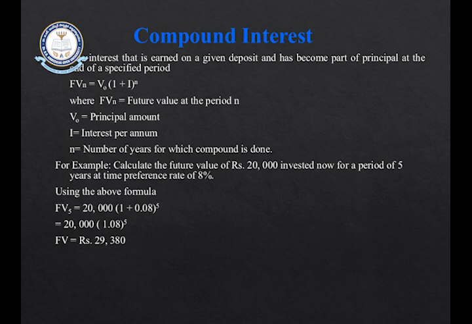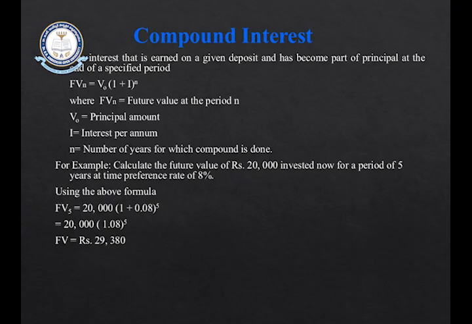So 1 plus I stands for interest per annum and n stands for number of years. The future value of your money for n number of years is equal to principal amount multiplied by 1 plus I, the interest percentage per annum, to the power of n. N stands for number of years.